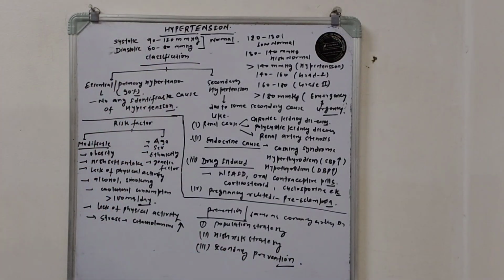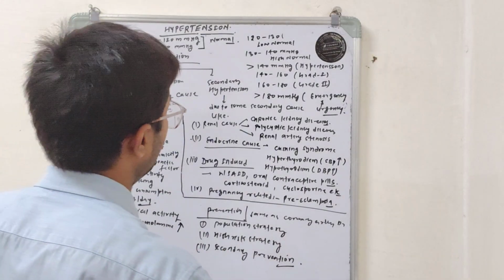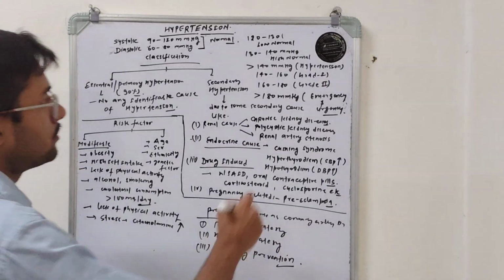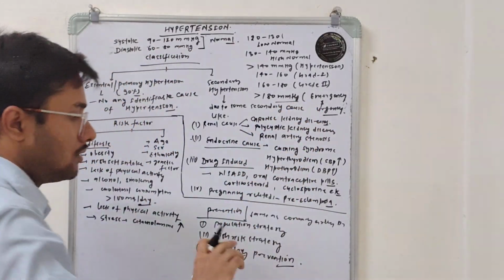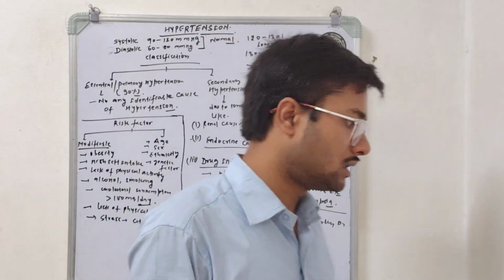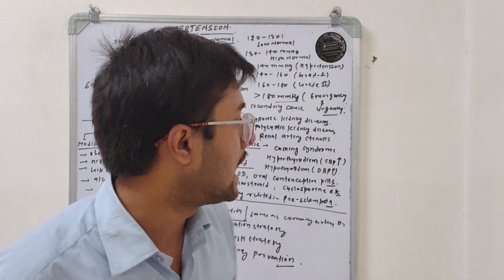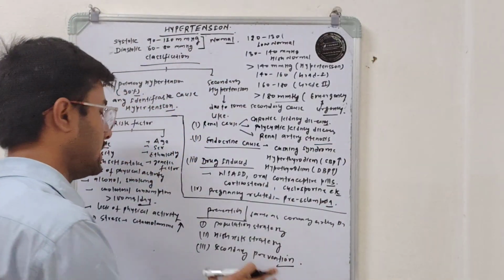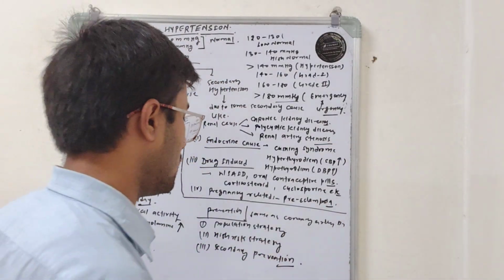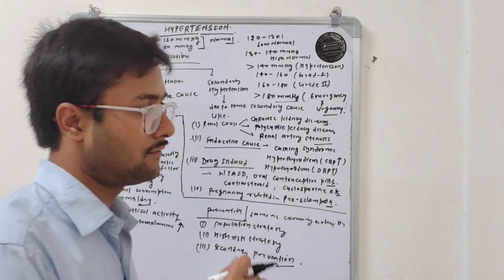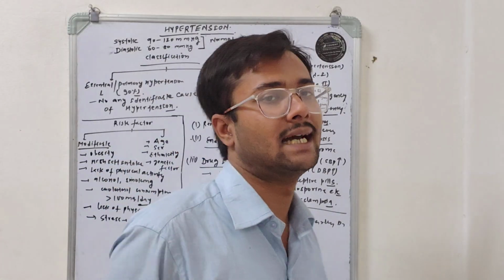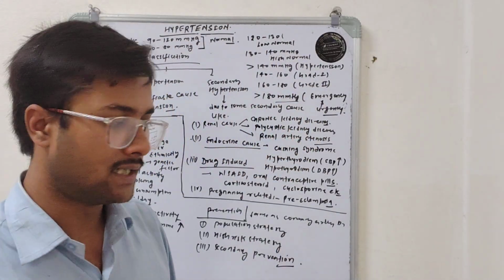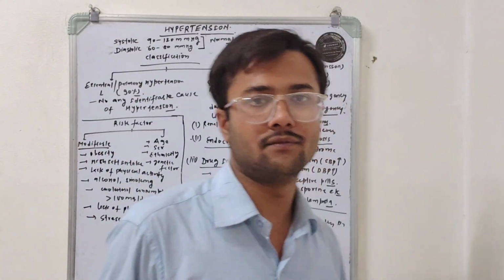So after discussion of all these things about normal blood pressure, one more point. What are the criteria for a person having hypertension? I already told you that if a patient's blood pressure is more than 140 mmHg, it is considered a hypertensive stage.